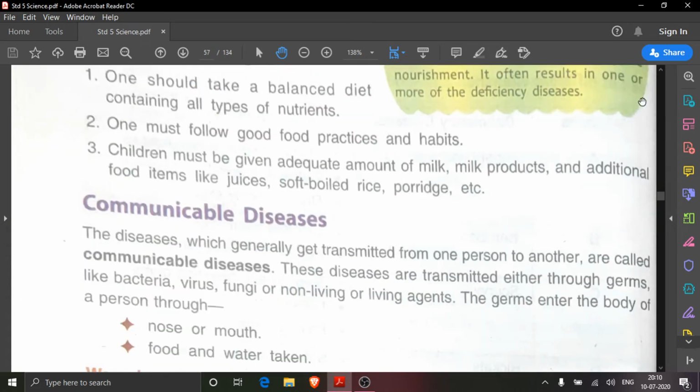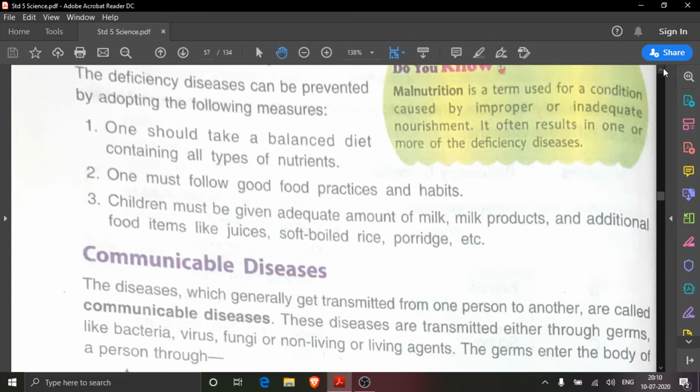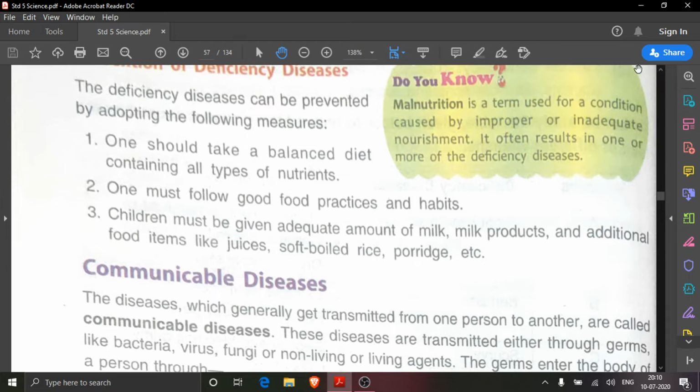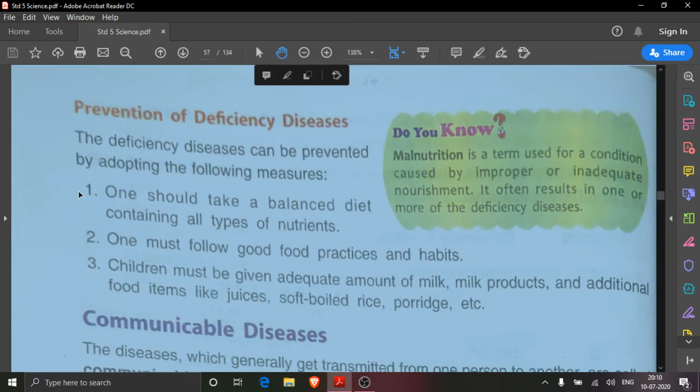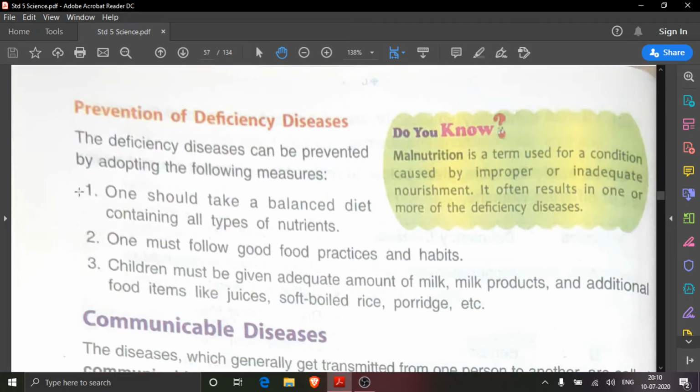Take out page number 54 and here you see. Here it is written, the deficiency diseases can be prevented by adopting the following measures. In each second answer at the top, what will we write? The deficiency diseases can be prevented by adopting the following measures.